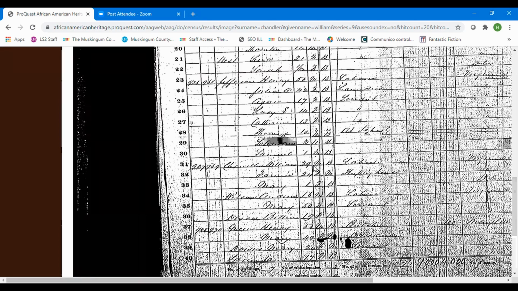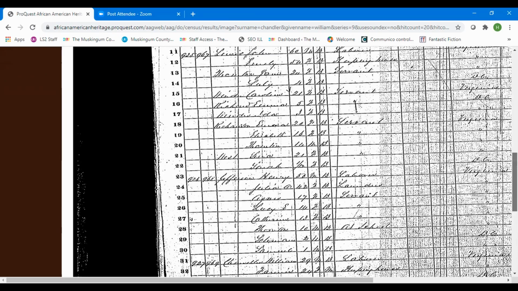his age 29. We knew that already, and that he's African American, or in this indicator, he is considered black on that. He is a laborer, and he's from Virginia. He has a wife, Fanny, 24, who is keeping house. And they have a small child, Mary, who is 1 year old. And so that gives you information there.